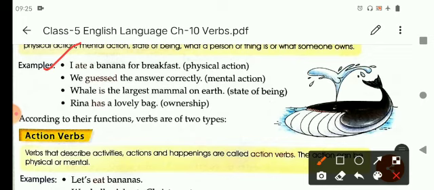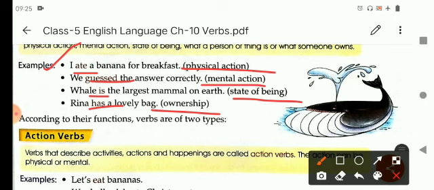Here, ate is showing you a physical action. We guessed the answer correctly. Guessed is showing you a mental action. Whale is the largest mammal on earth, is a state of being. Reena has a lovely bag, and in this sentence has is showing ownership.